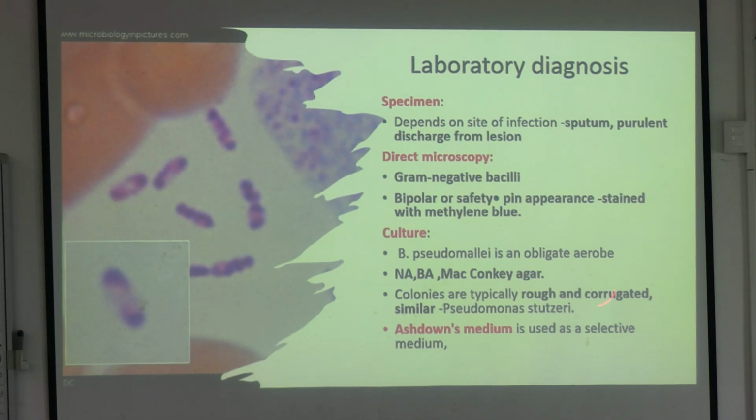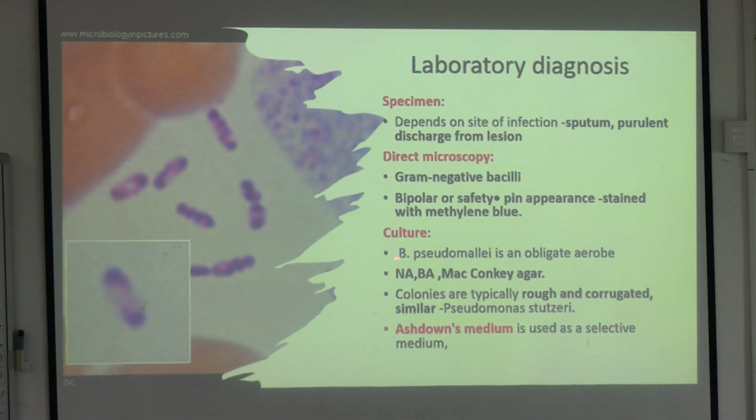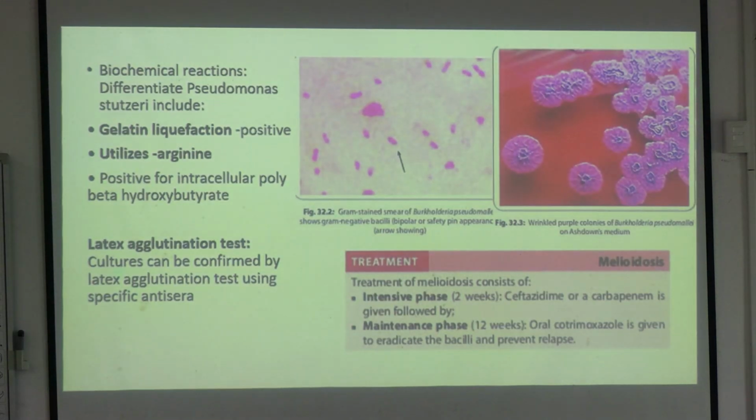Pseudomallei again is an obligate aerobe, nutrient agar, blood agar, and MacConkey agar is enough to grow them. And they have a colony which is rough and corrugated, similar to Pseudomonas stutzeri. And selective medium যদি বলা হয়, then we have Ashdown's medium as a selective medium. So this is how they look, corrugated. This is the Ashdown medium, and they look like this. Okay.